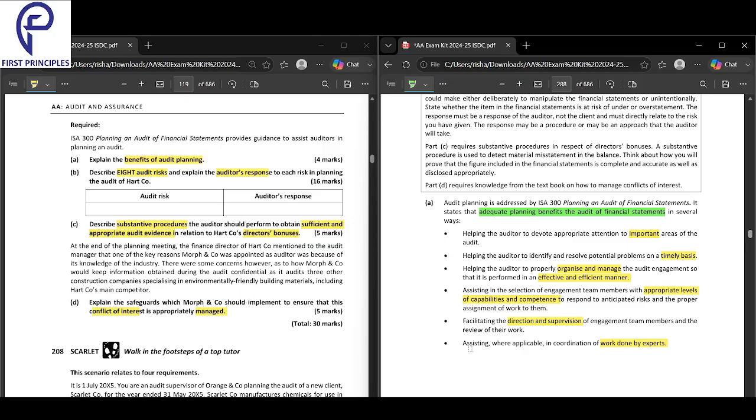Firstly, you devote attention to important areas. Your focus will be good. Second, you will finish things on a timely basis. Third, organizing and management will be good, and you will finish the audit in an efficient and effective manner. You'll have the right people in your team with an appropriate level of capabilities and competence. Next, your direction and supervision will be very good if you plan better. And finally, where applicable, coordination of work done by experts.